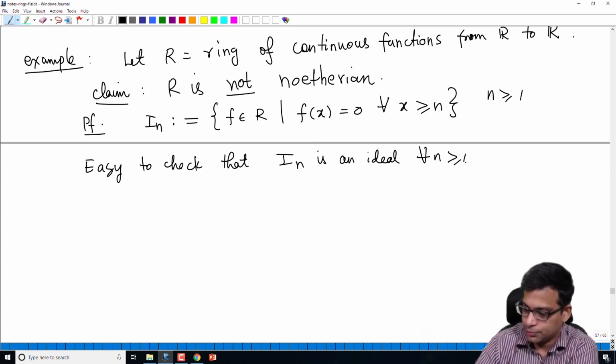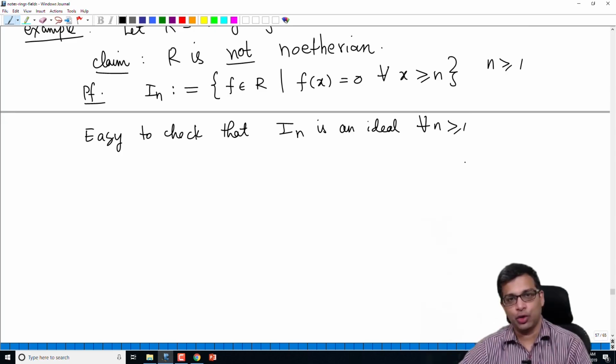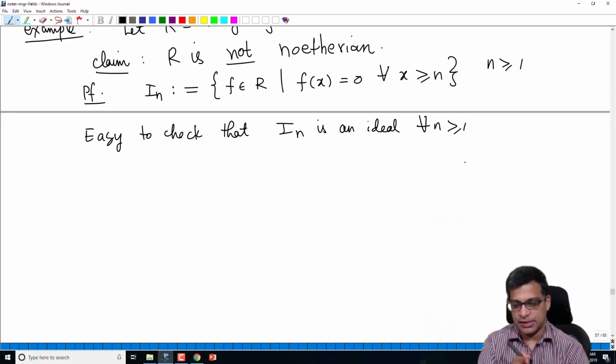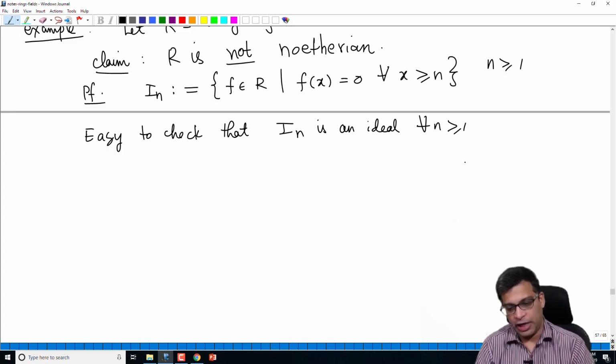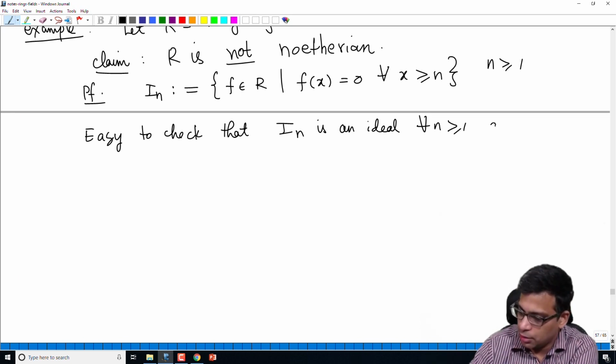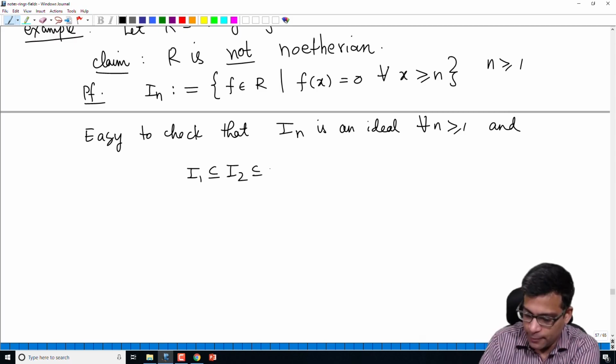That's because if you add two functions which have this property, that means they are identically 0 to the right of n, their sum also has that property. If you take a function which is identically 0 to the right of n and multiply by any function, it will continue to be 0 to the right of n. So it's easy to check that it is an ideal, and also easy to check that you have an ascending chain like this.